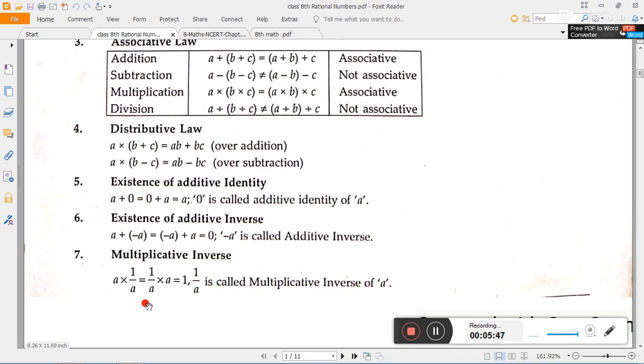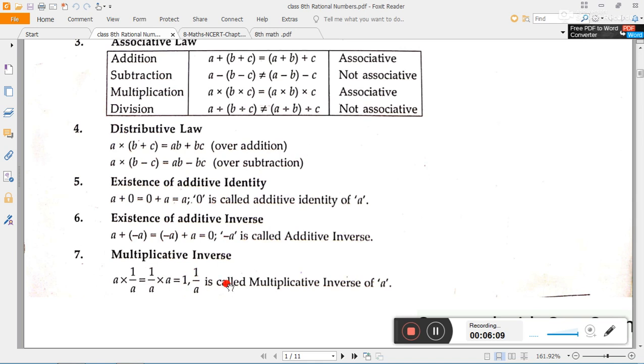Again, existence of additive inverse. If we want to find the additive inverse of any number, we just have to change the sign. It means when the addition of any two integers is 0, they are called additive inverses of each other.